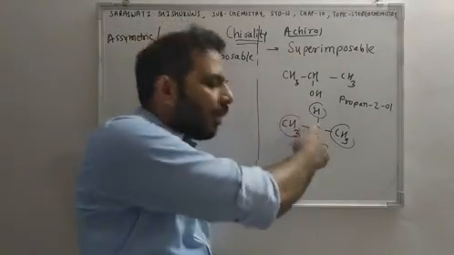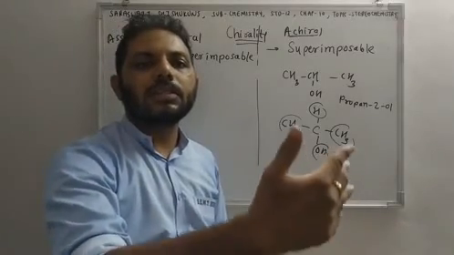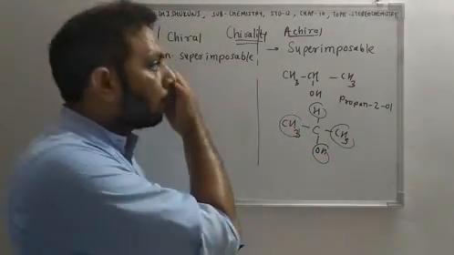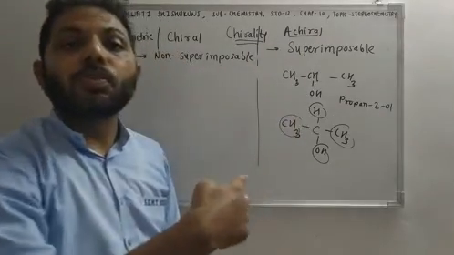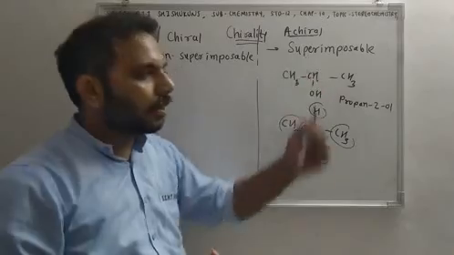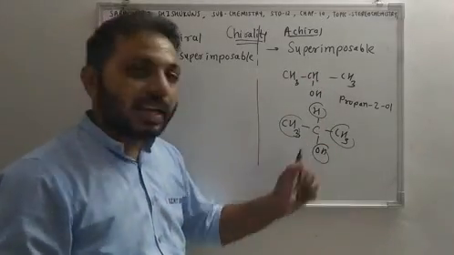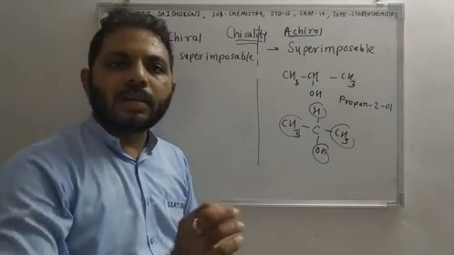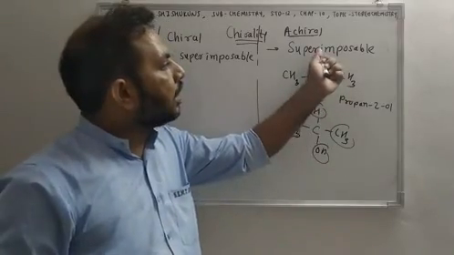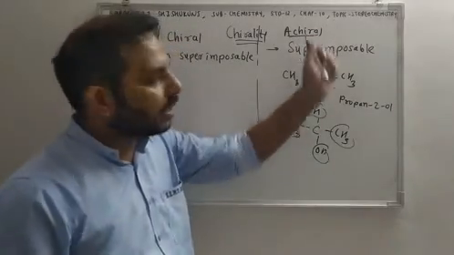It should not be having asymmetric carbon, and the mirror image is superimposable. So the mirror image is getting superimposed, that is achiral.